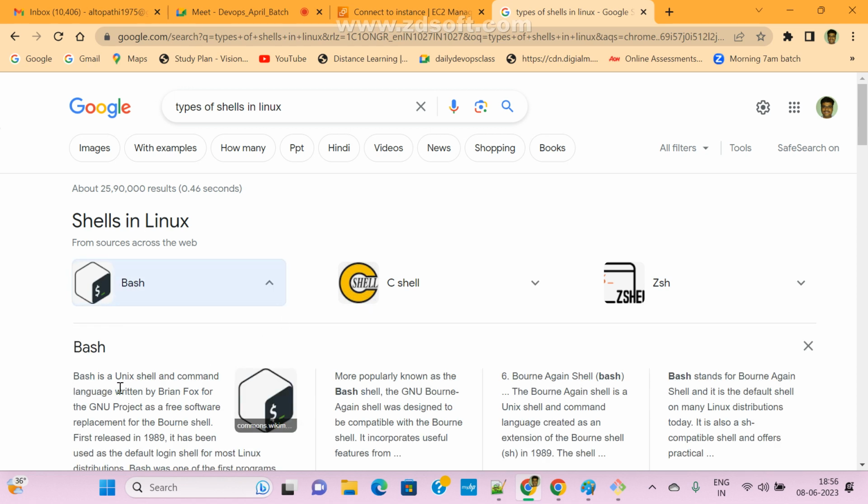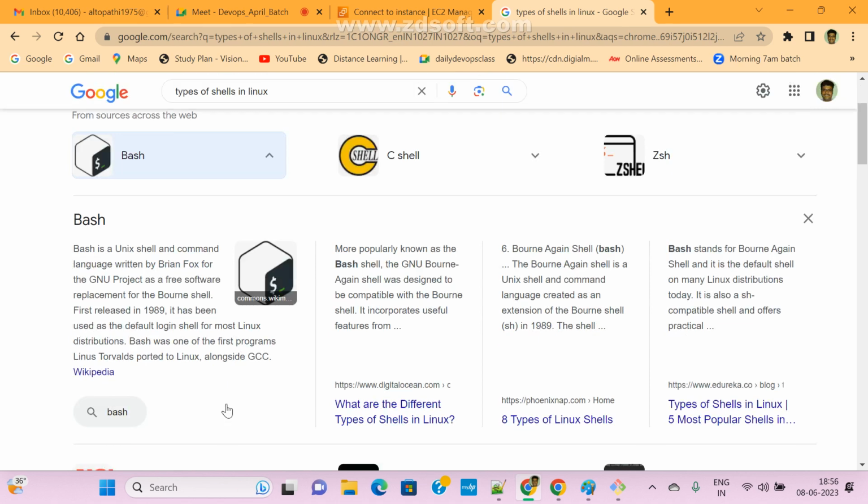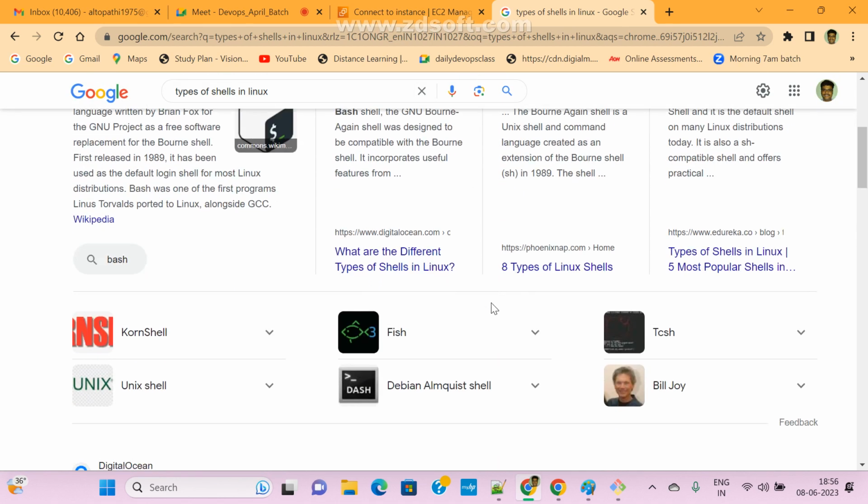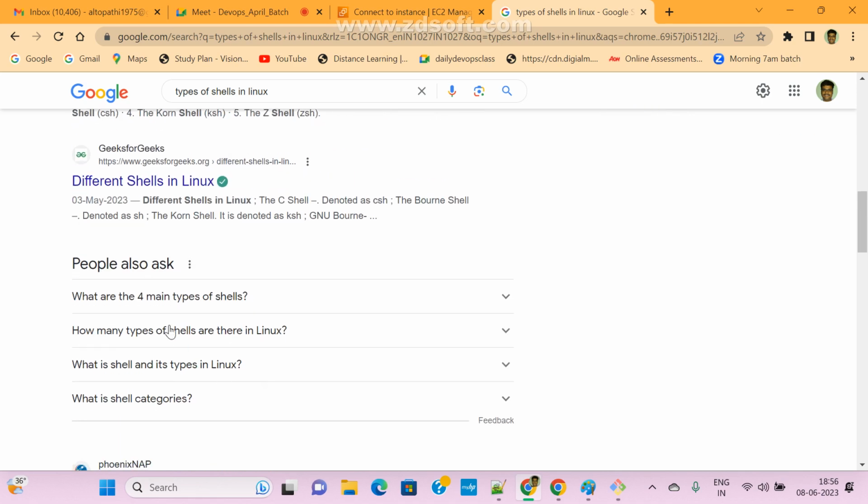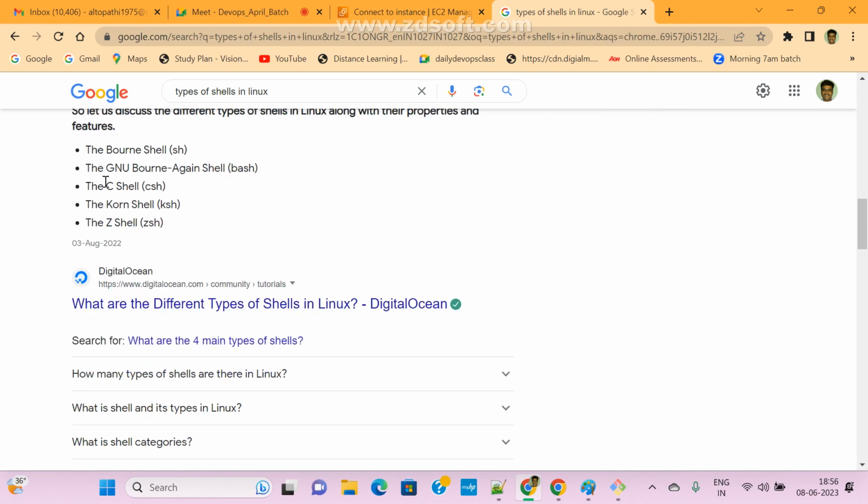See here, bash is the Unix/Linux shell and a command language written in the Bourne style. This is the introduction and how it will work. Now if you want Korn shell, these are the different ones. So there are four types: the Bourne shell sh, GNU Bourne-Again Shell bash, csh means C shell, ksh means Korn shell, and zsh means Z shell. So we can mention anything.